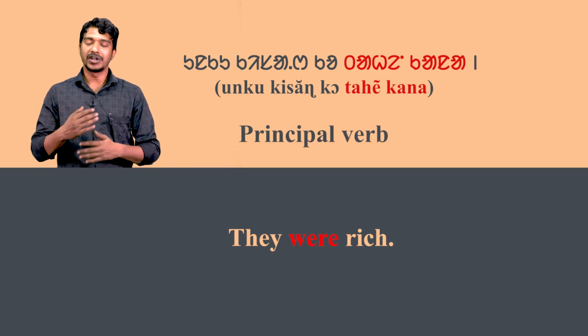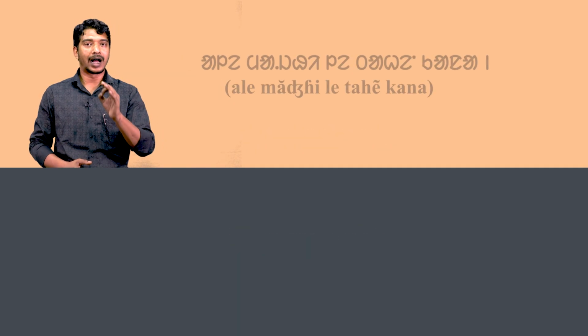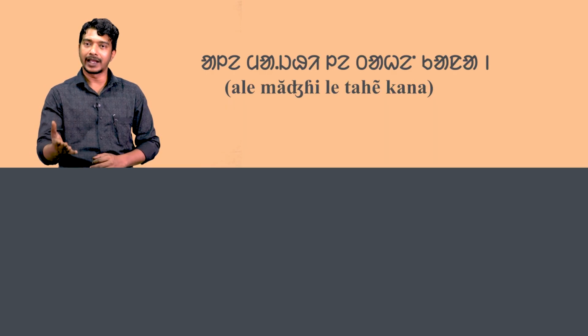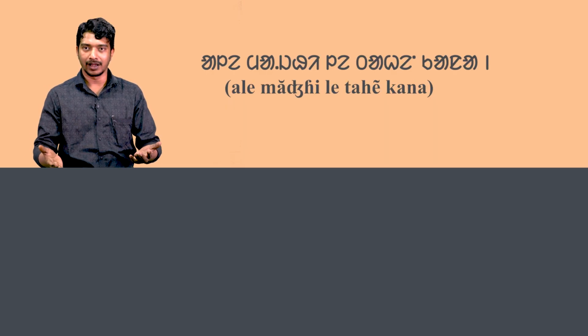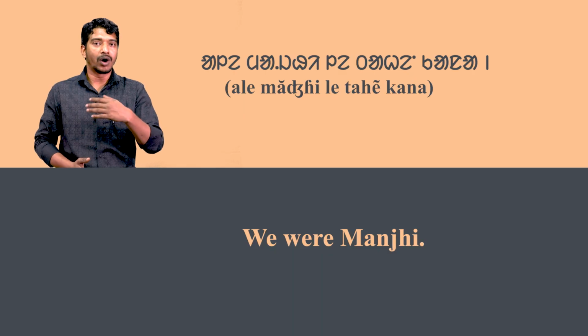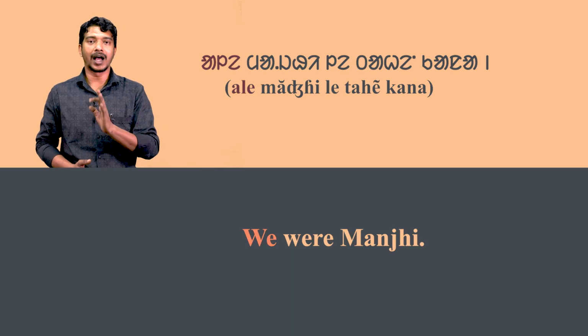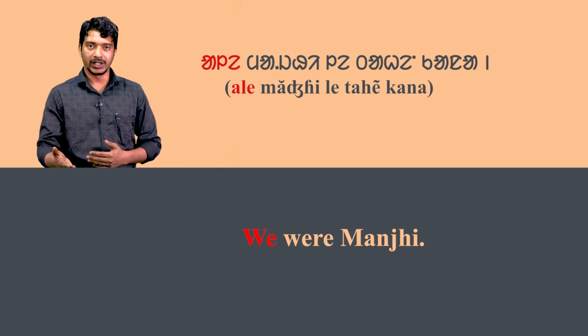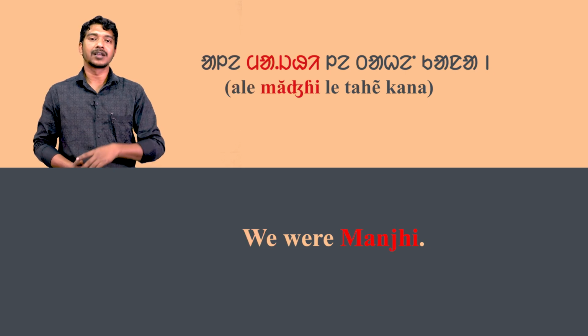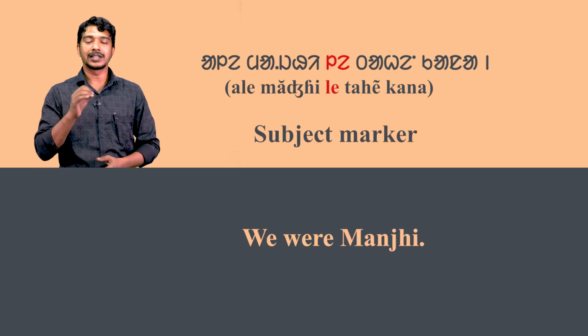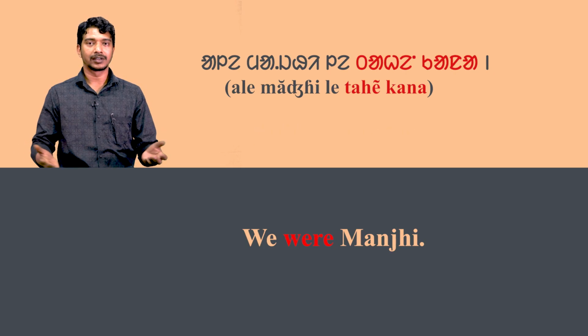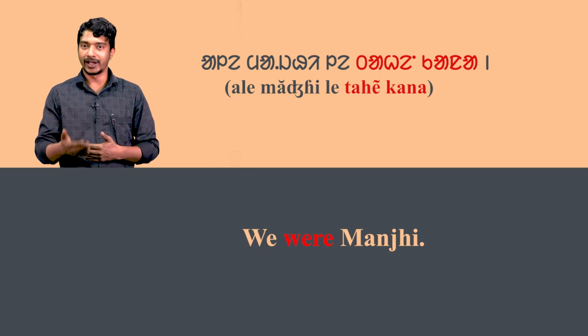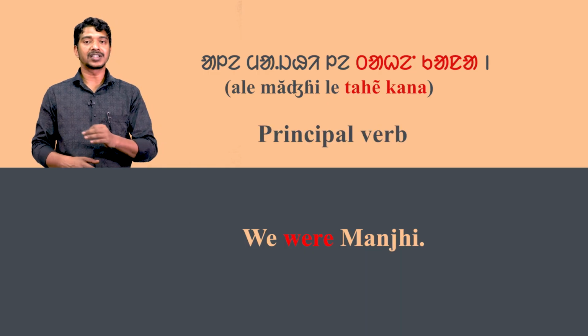It is the principal verb. In the third sentence, ale majhi le tahe kana means we were majhi. Here, ale means we. Majhi means majhi. Le is the subject marker and tahe kana means were. It is the principal verb.